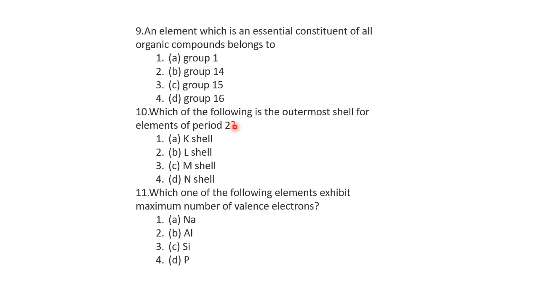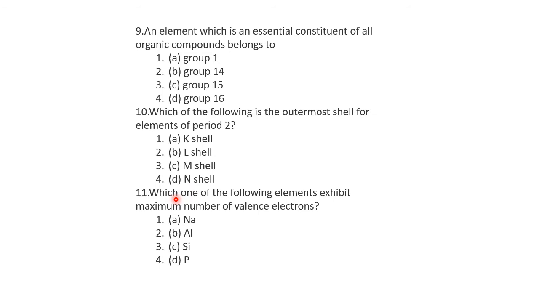If any element belongs to period 2, it should have two shells, K and L. The last one is called the outermost, so it is the L shell. Option B is the correct choice.